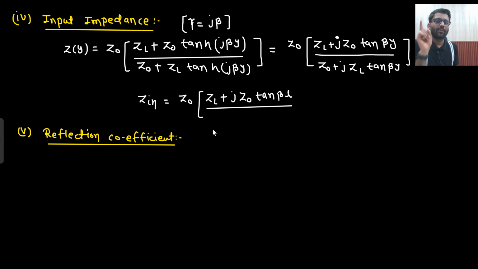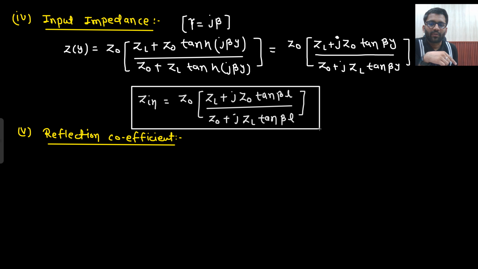So this formula will be highly used. At any random point also they can ask, but if they are asking for the input impedance of a complete line, then Zin is equal to Z naught into ZL plus J Z naught tan beta L, divided by Z naught plus J ZL tan beta L. Right, a very easy formula and very important to remember. Mark it up, star mark.